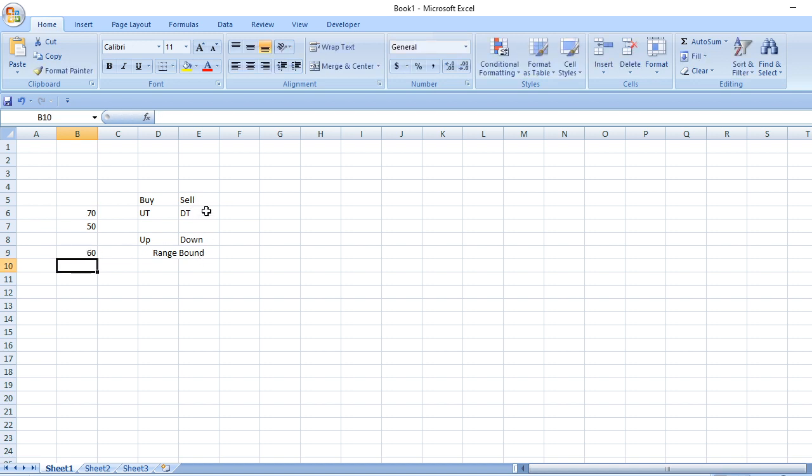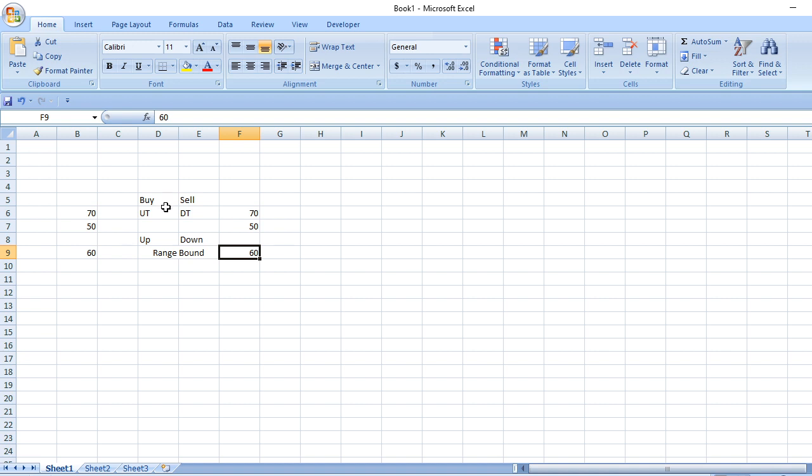The same thing. If you are selling, stock is in downtrend, Nifty is in red, your chances of winning is 70%. If you are selling, stock is in downtrend, but Nifty is in green, in the other direction, then your chances are 50-50, because anytime buyers can come into the stock and push it up. If you are selling, stock is in downtrend, but market is range bound, then you have chances of 60-40. You can win 60% of the times.